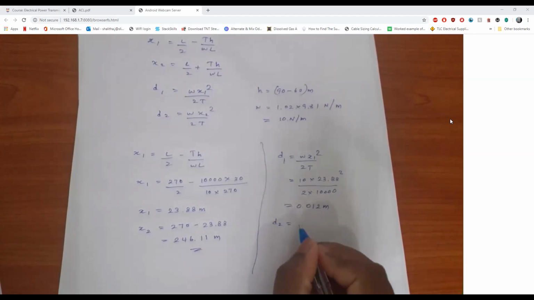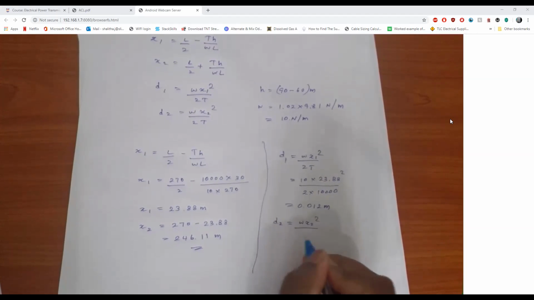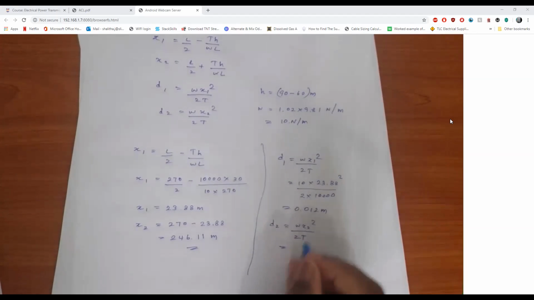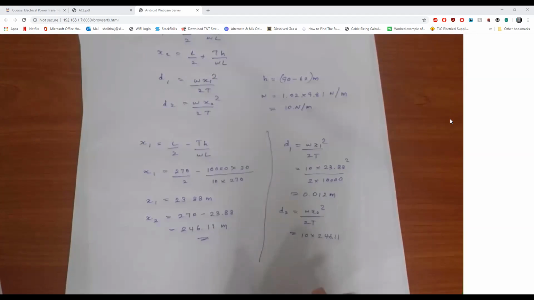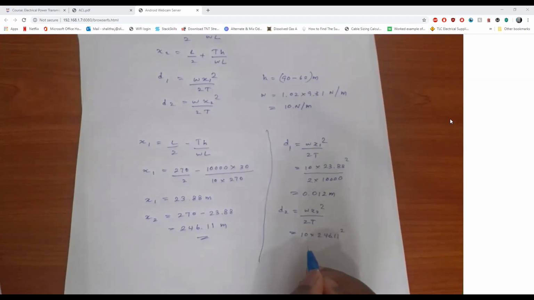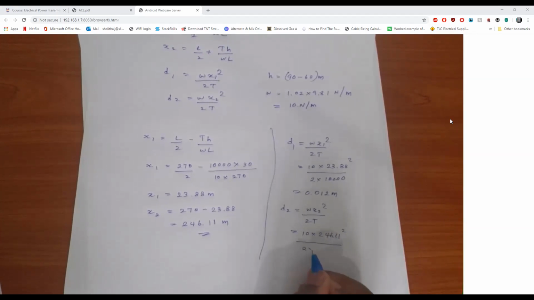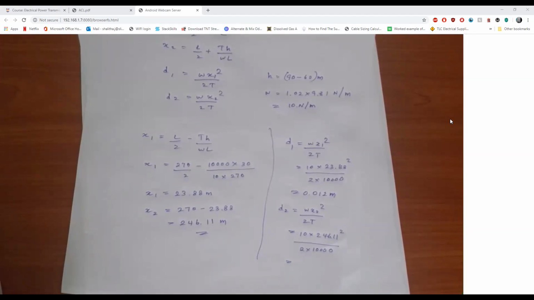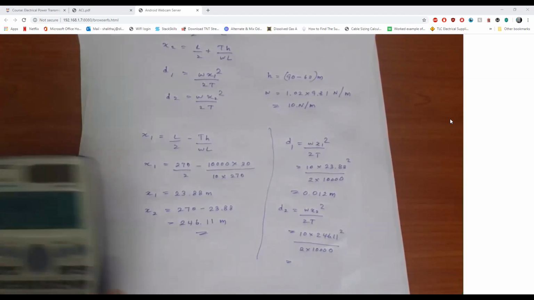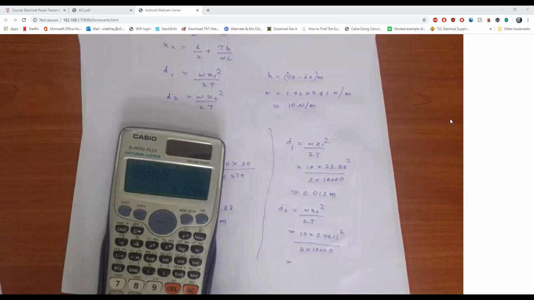So it is wx2 squared over 2t, which is 10 into 246.11 squared over 2 into 10,000, and this will be equal to, you can just add the h to this and it will give you the same answer.